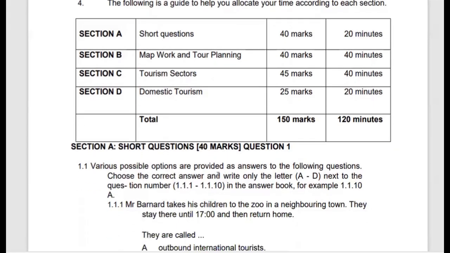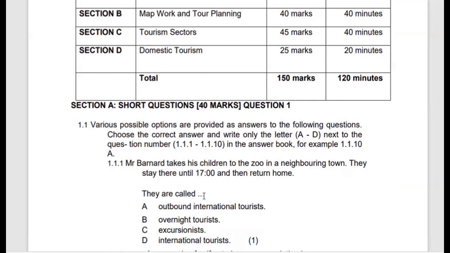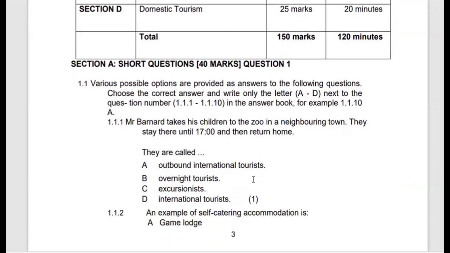Short questions, question 1. Various possible options are provided as answers to the following questions. Choose the correct answer and write only the letter next to the question number in the answer book. For example, 1.1.10a. So we have the first question, which reads, Mr. Bernard takes his children to the zoo in a neighboring town. They stay there until 5 p.m. or 1700 hours, and then they return home.